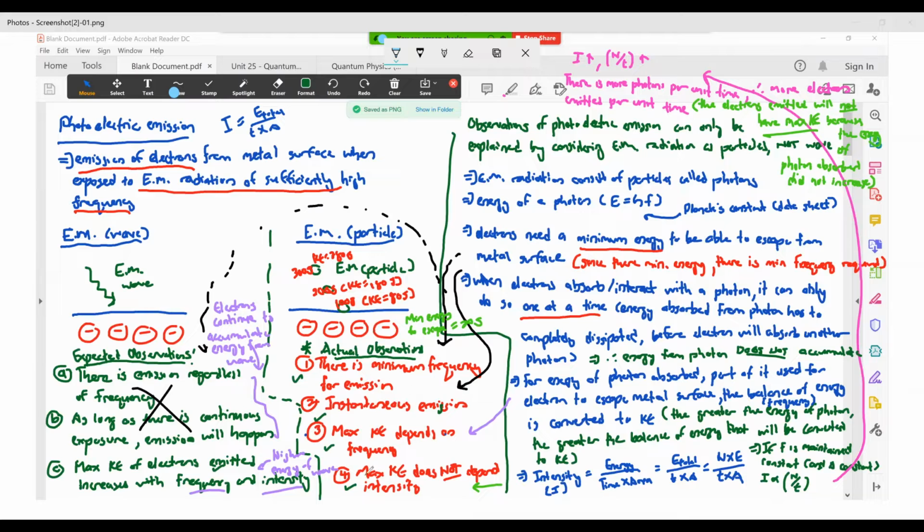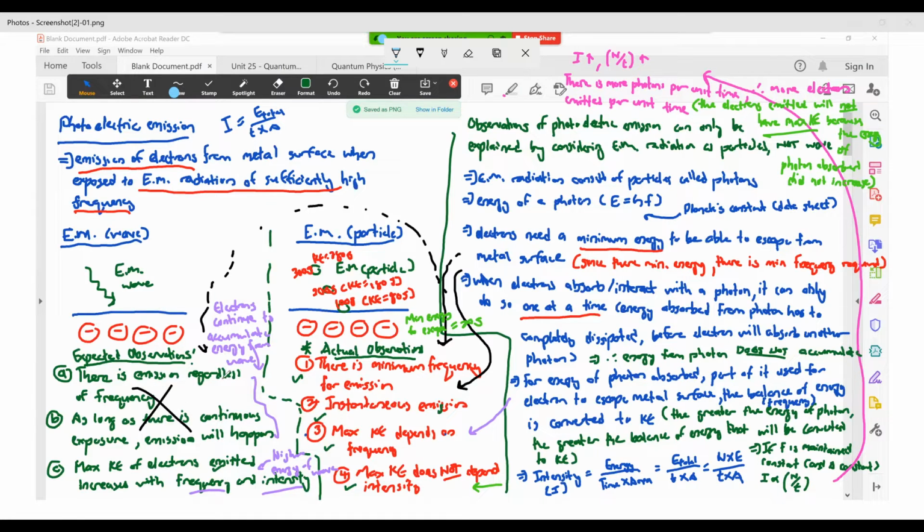Now, these four observations for actual photoelectric emission cannot be explained if you assume that EM radiation is a wave. Because if you assume EM radiation as a wave, you would have expected this kind of observation instead. You would have expected that electrons will be emitted regardless of frequency, and as long as there is continuous exposure to EM radiation, emission will eventually happen. But that is clearly not what has happened here. You see that when the emission happens, it happens instantaneously, not after a period of time.